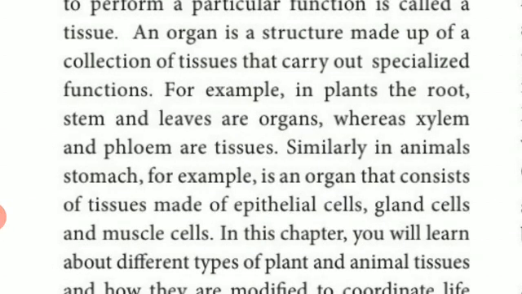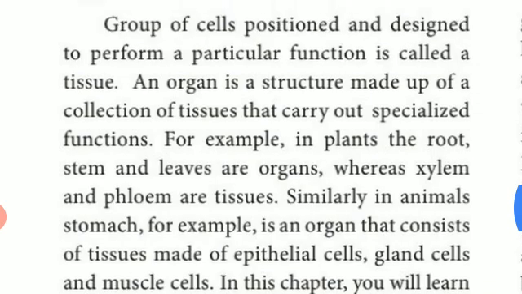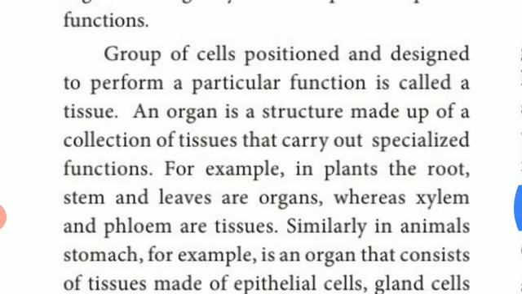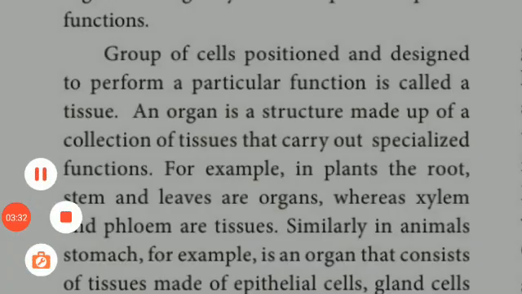For example, in plants, the root and leaves are organs, whereas xylem and phloem are tissues. Similarly, in animals, the stomach, for example, is an organ that consists of tissues made up of epithelial cells. So these are good examples of an organ.